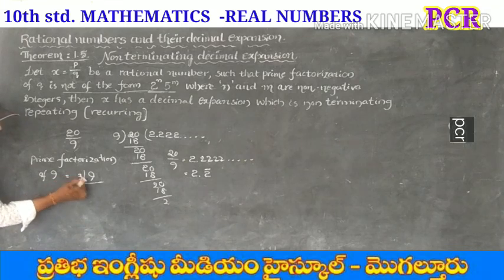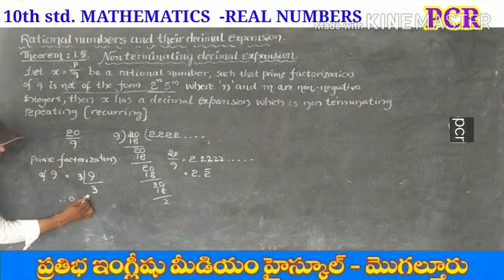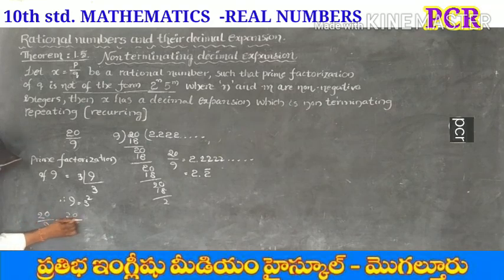It is divisible by 3, 3 times. Therefore 9 is equal to 3 into 3, that means 3 square. That's why we can write 20 by 9 as 20 by 3 square.